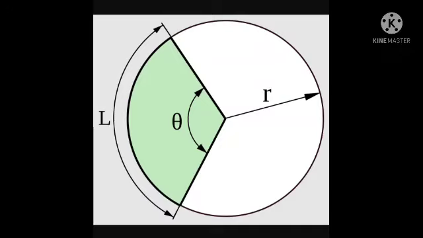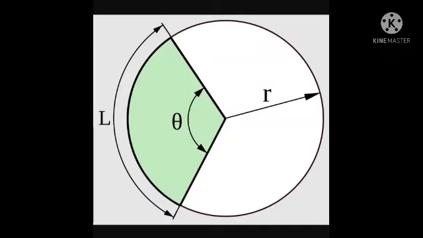That is, two radii make a center portion called a sector. This sector is also called an arc. In this figure, the green colored area is known as the minor sector, and the white colored larger area is called the major sector.